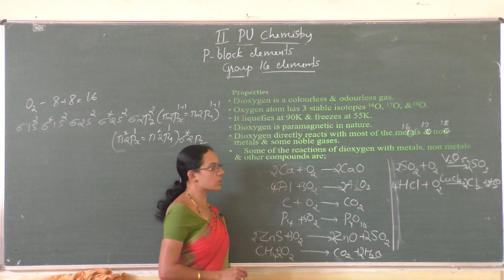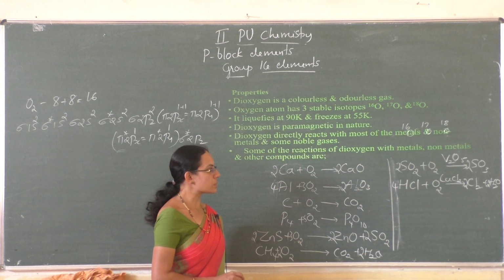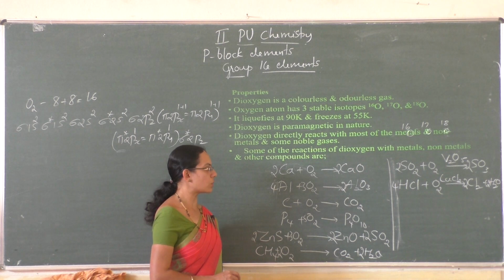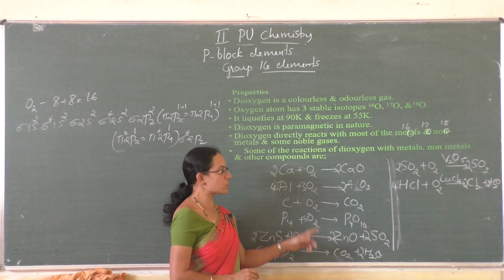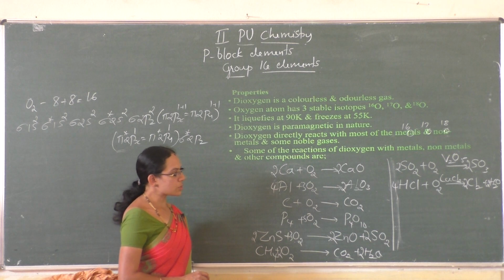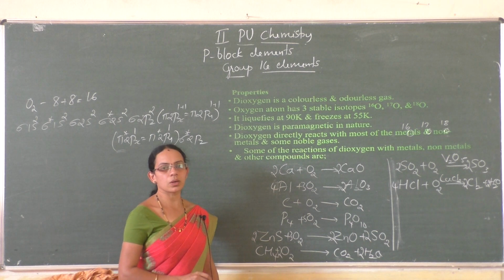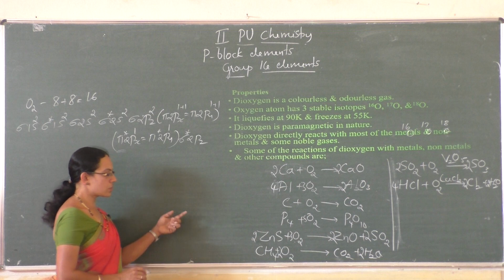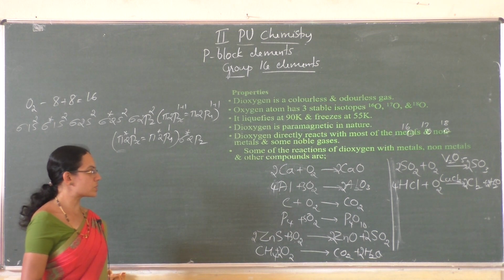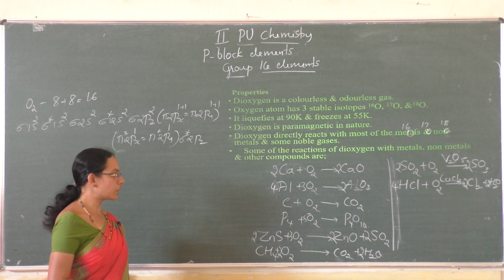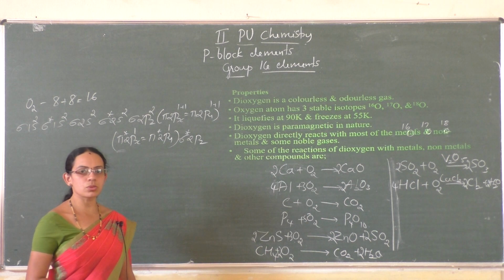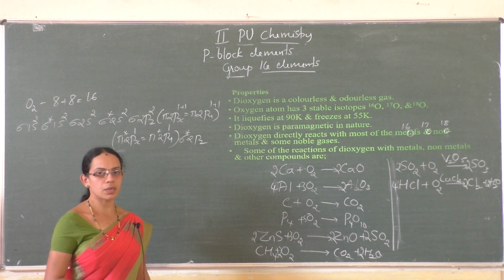Oxidation of sulfur dioxide to sulfur trioxide takes place in the presence of vanadium pentoxide catalyst, and the reaction of HCl takes place in the presence of cupric chloride as catalyst. So these are the important reactions of oxygen with metals, non-metals and with compounds, and also those which take place in the presence of catalyst.